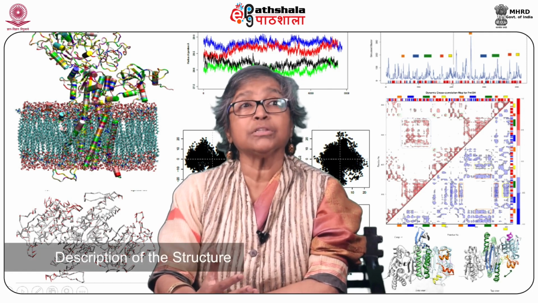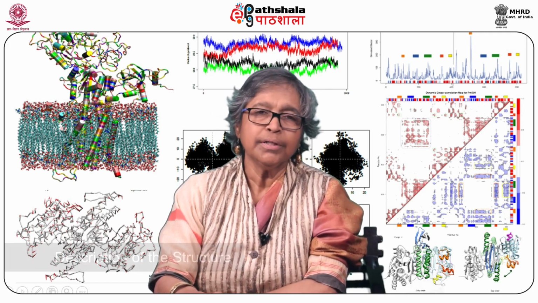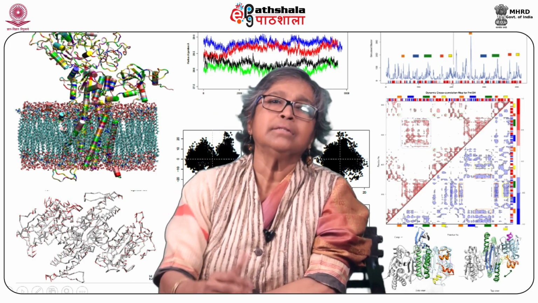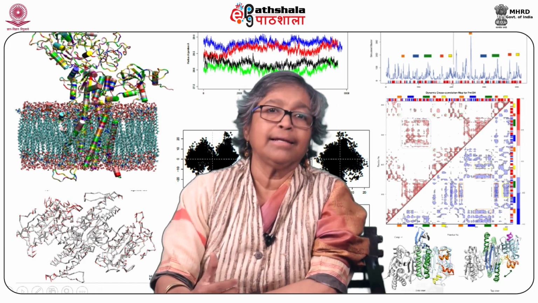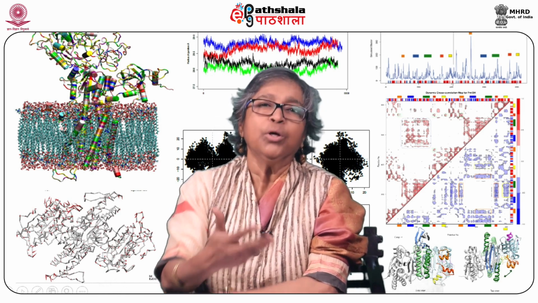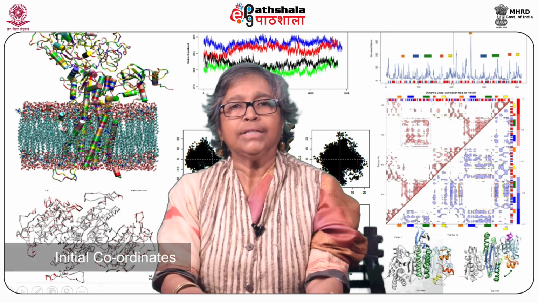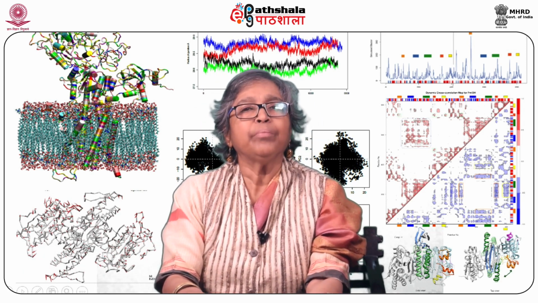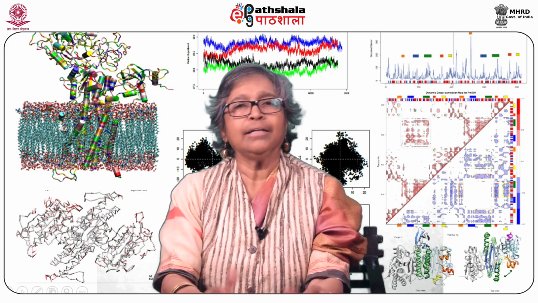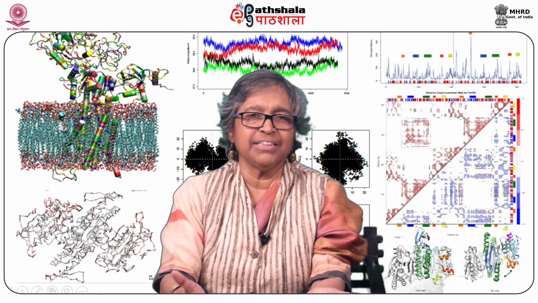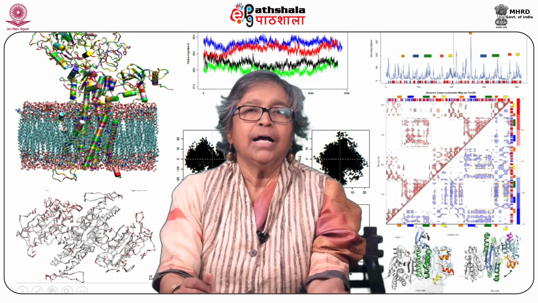So the description of the structure is very important. Also, how we select the coordinates matters, as they should be as near as possible to experimental data, like crystal structures; with good resolution structures, we will get better initial coordinates. Also it matters how good my energy function, mathematical expression, force field or potential energy surface is.